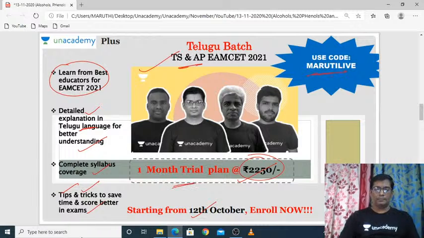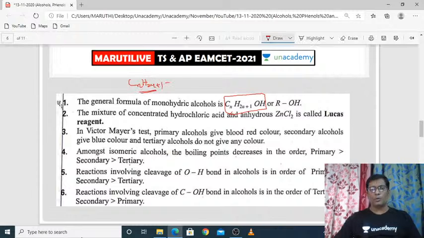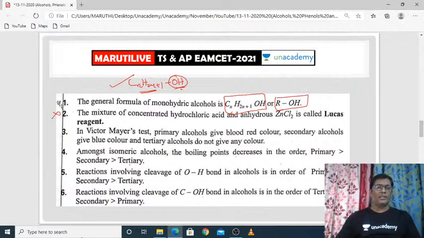Right then. Let us start, one by one, with alcohols, phenols as well as ethers. The general formula of alcohols: it is alkyl hydroxide actually. Alkyl, CnH2n+1, is called an alkyl group. Hydroxide means OH, the alcoholic functional group. So if you add a functional group like alcohol to an alkyl, it is called an alcohol, or simply ROH.